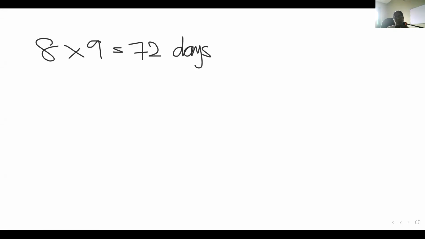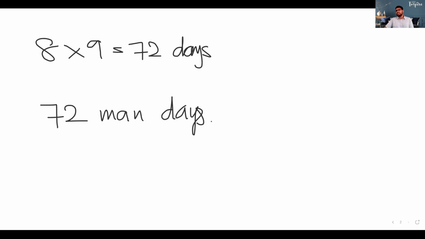Very good. So children, part B: what is the magnitude of the task in man days? What is man days, children? This unit, man days and man hours, is something you will hear. Man hours is how many hours it will take one man to do that task. Man days is how many days it will take one man to do that task. So that is actually what we calculated in part A. One man will need 72 days. Therefore it will take 72 man days to do this task.